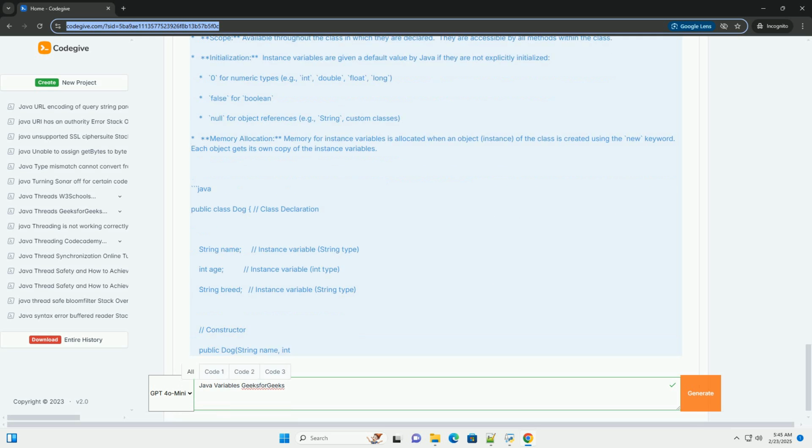Remember to choose appropriate data types, use meaningful variable names, and follow the established conventions to write clean, readable, and maintainable Java code. Good luck.